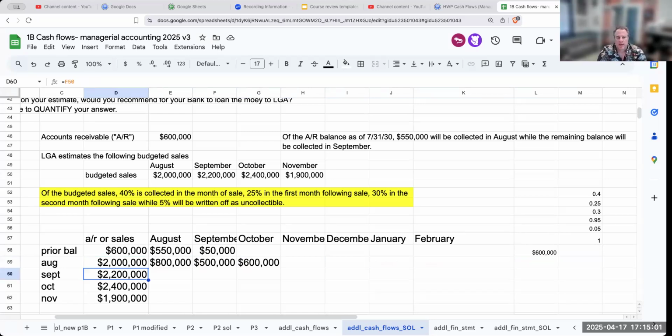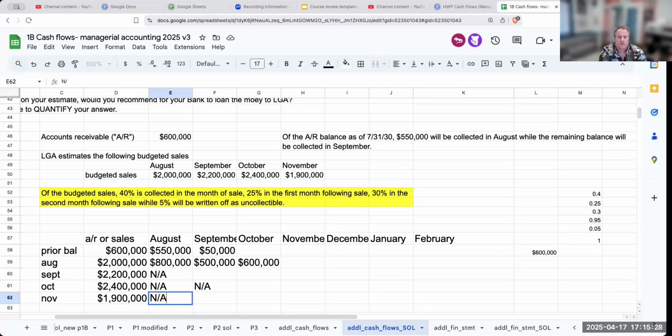Now for September, a huge mistake students will make is they say, well, I got 40. No, we didn't, because it is going to be not applicable for the month of August, right? Because September sales don't happen in August, they happen in September. So for October, I'm not going to start collecting the 2.4 million in August or September because I would need a hot tub time machine, and I clearly don't have that.